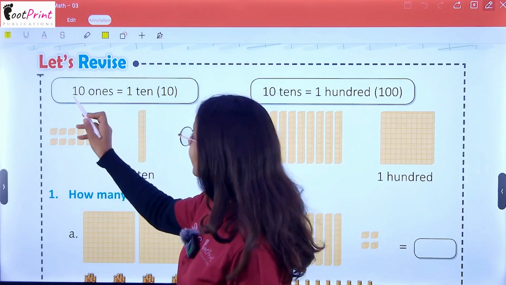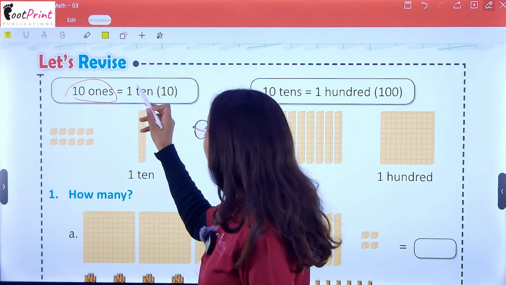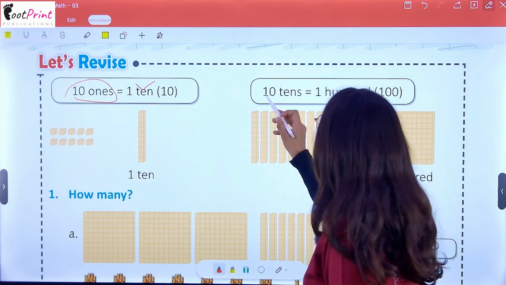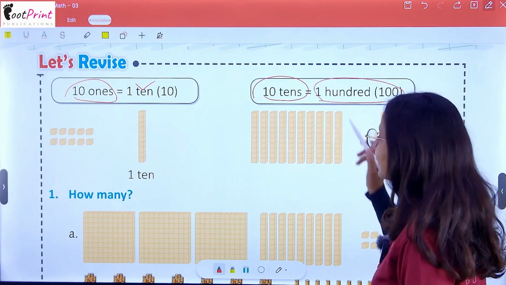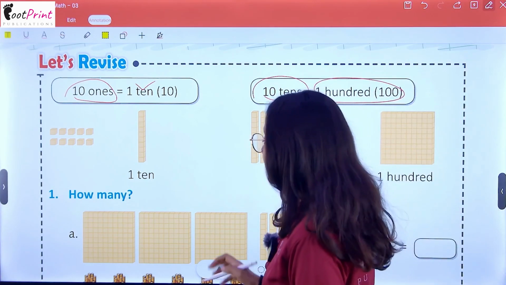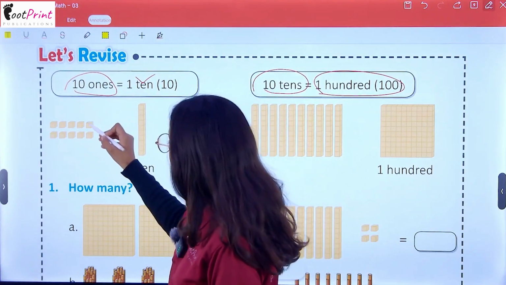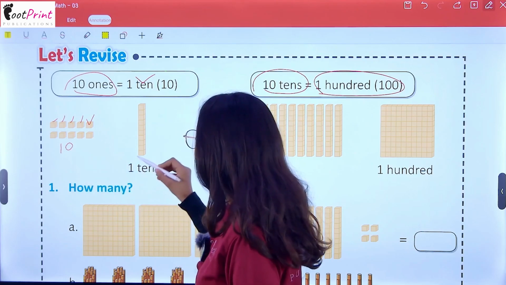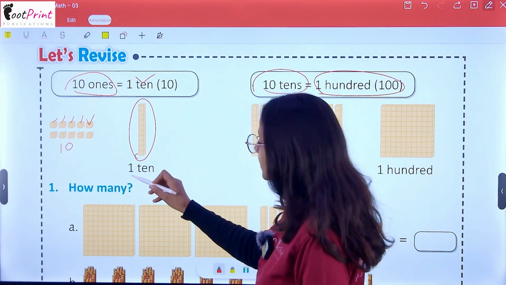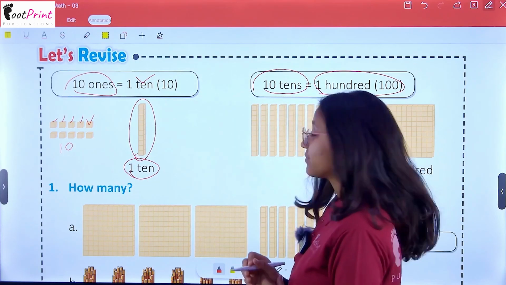That 10 times 1 gives 10. 10 times 10 gives 100. So see, these are ones and these are 10 times. It is giving us one block which is said to be 10.